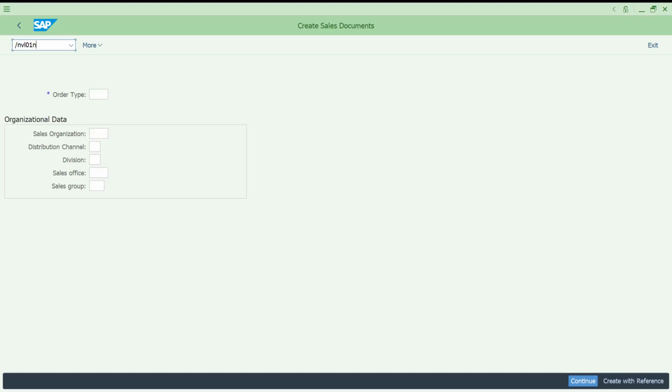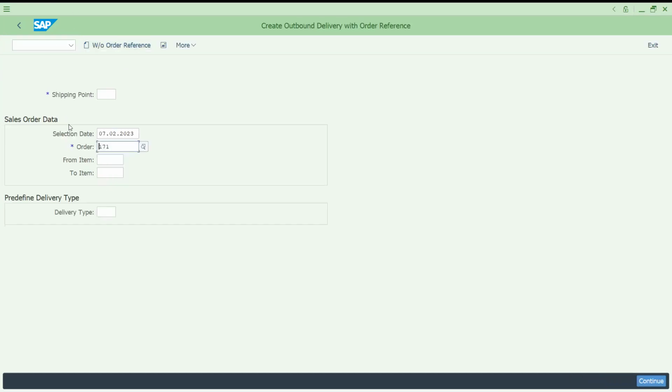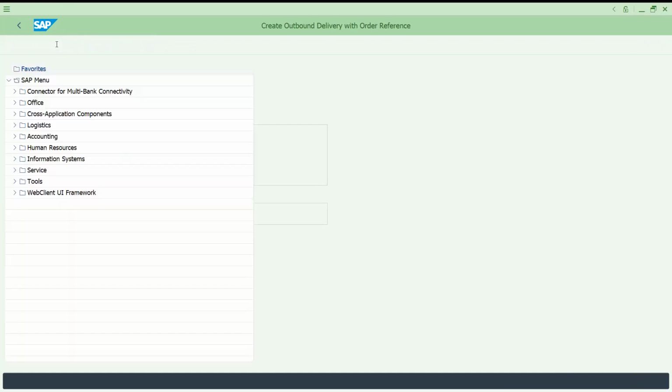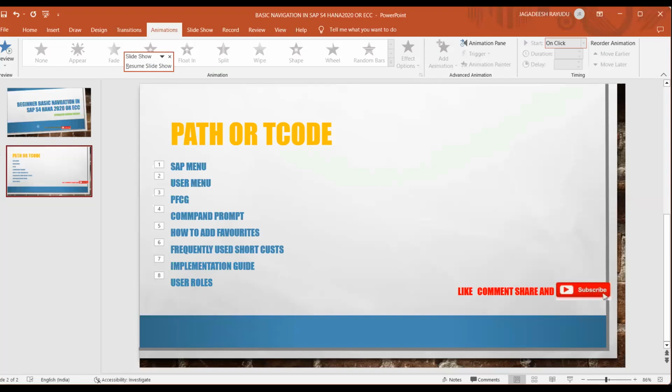Suppose it is a delivery. What it will do, it is killing the sales order creation. It will go to the delivery. It won't go to the previous session actually. Only /n means it is coming out of the window. Like that, you can remember /n and /o transactions. So these are the frequently used two transactions. Frequency is so high.